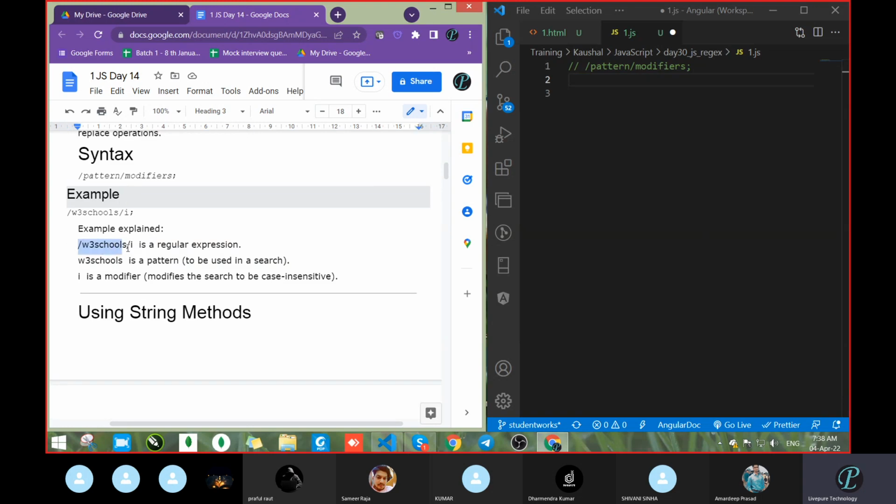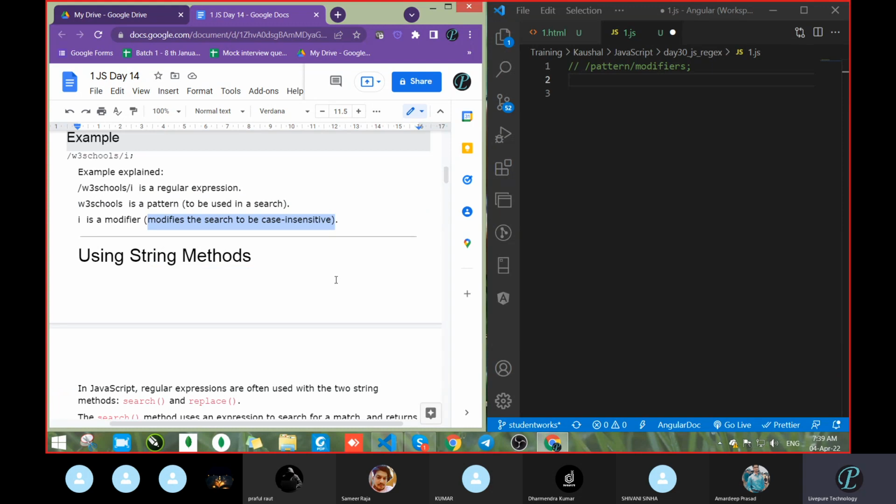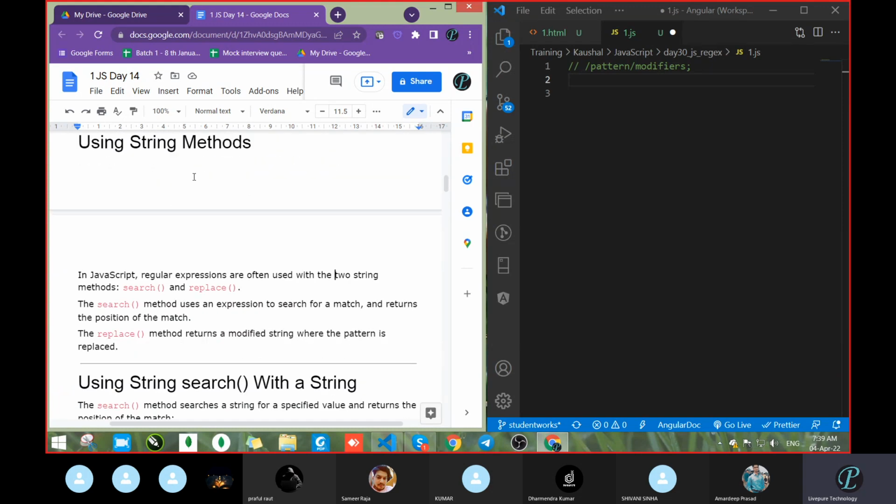So W3Schools with slash i, this is a regular expression, and W3Schools is the pattern to be used in the search, and i is the modifier, which modifies the search to be case insensitive. So i is the modifier; whatever operation we do, it will do the operation without depending on the case, whether lowercase or uppercase, it doesn't matter.